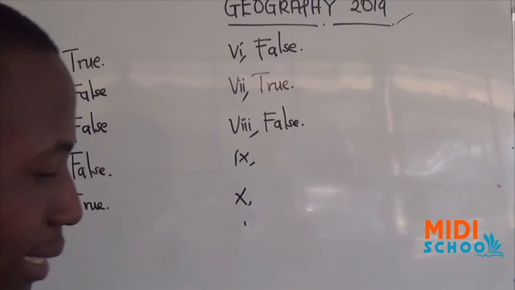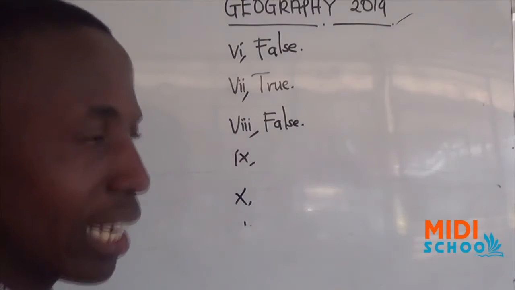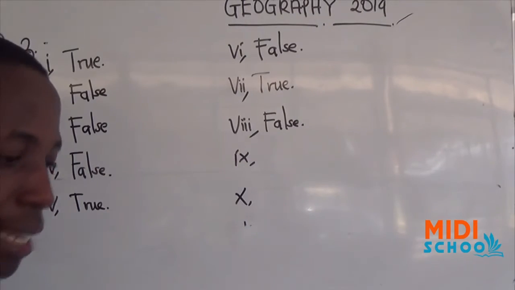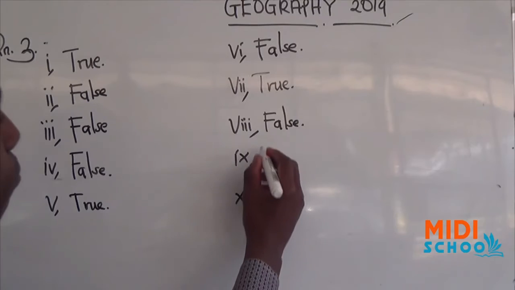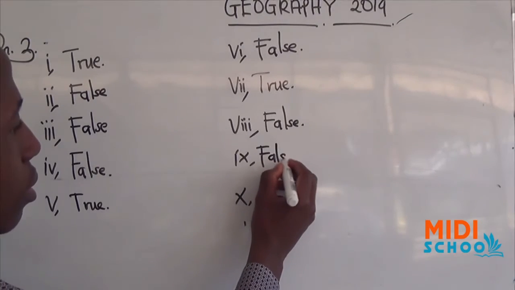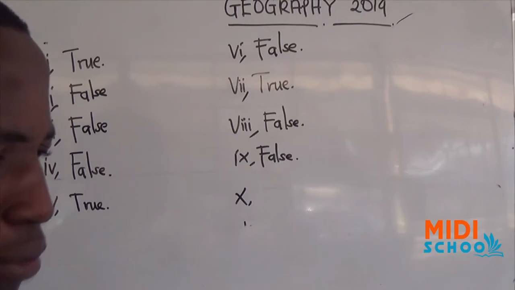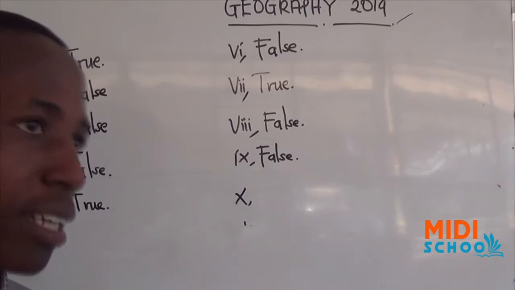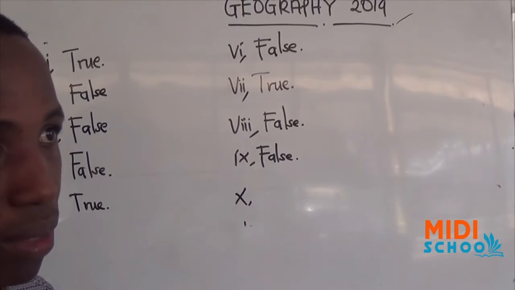Number 9, capital is the only determining factor to improve small-scale agriculture in Tanzania. Our answer here is false. Not only capital can be the determinant for the improvement of small-scale agriculture in Tanzania, since there are many factors contributing to the development and improvement of the agricultural sector.